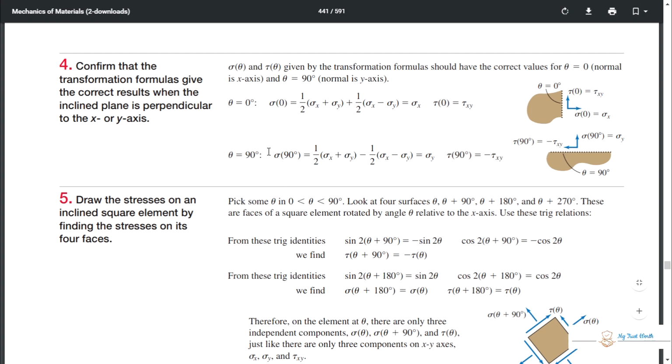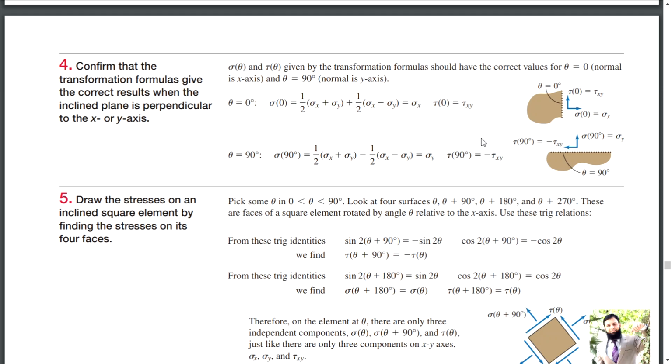If you put theta equal to 90 degrees, you will get sigma y rather than sigma x, and minus tau xy. So your formulas are accurate. Understood? If your theta is equal to 0, then you will get sigma 0 equal to sigma x.